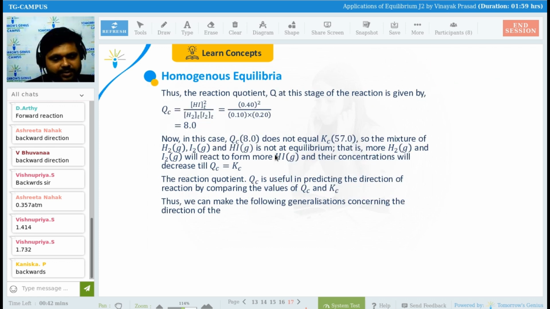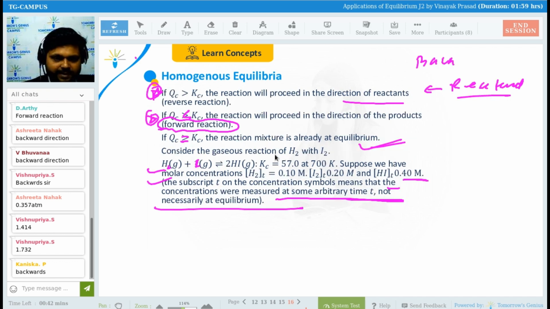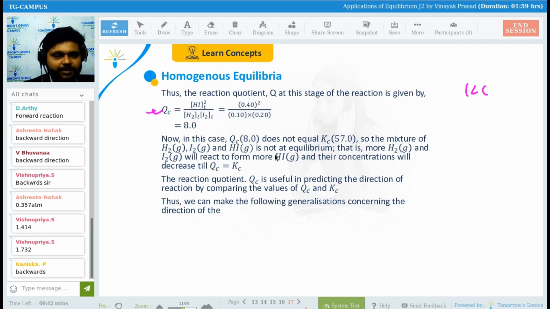So what will be happening here? If we have to find QC, I have told you how to find QC and how to find KC. See guys, to find QC, it will be the concentration of HI raised to the power 2 upon the concentration of H2 and the concentration of I2. In a similar way, it has also been written here: QC equals concentration of HI raised to the power 2 upon concentration of H2 times I2. So we can find the value of this, right?